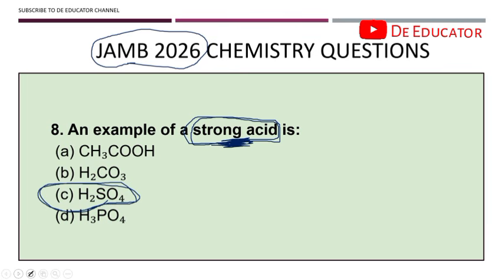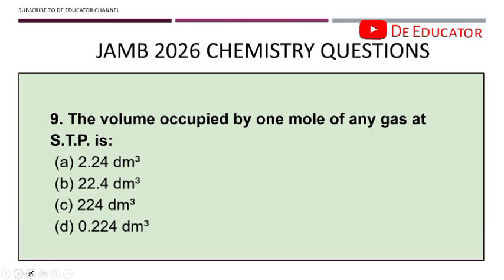Okay, so let's continue. Question 9. The volume occupied by 1 mole of any gas at STP is 22.4 dm³. Please take note, it is 22.4 dm³.